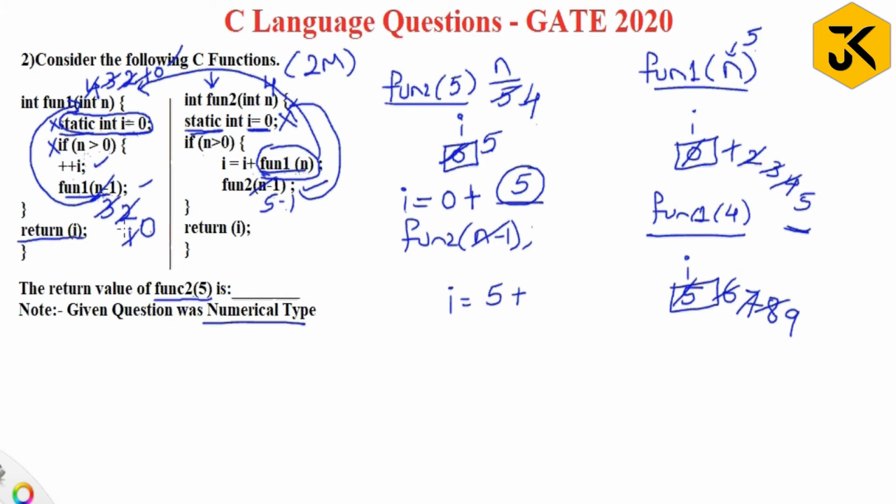When the condition fails, it is going to return its corresponding I value. What is its corresponding I value? 9. So it will come to here. That is 5 plus 9 is 14. That 14 will be replaced here.